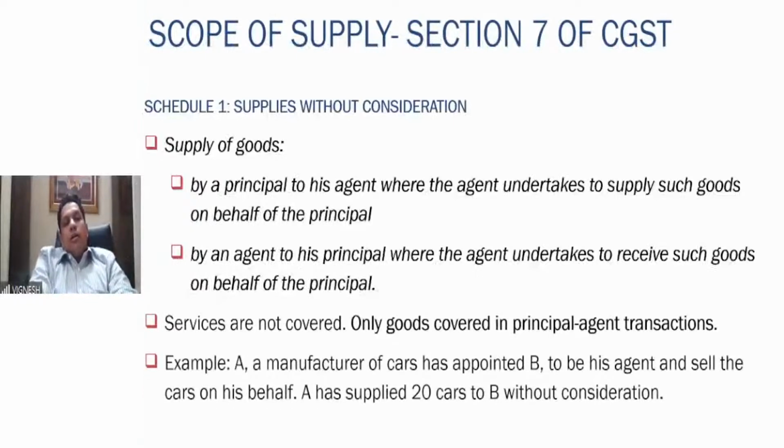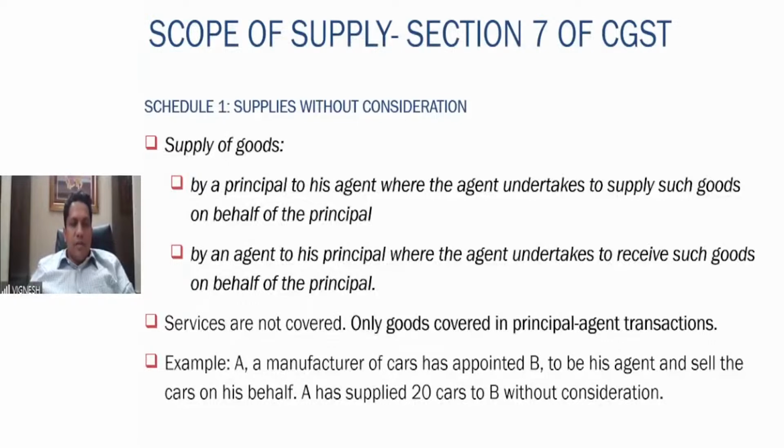Then the next item in Schedule number 1, which speaks about supplies without consideration, is supply of goods by the principal to his agent, where agent undertakes to supply such goods on behalf of the principal. So agent is undertaking to supply the goods on behalf of the principal. That has to be taken here without consideration. It is also a supply by agent to principal, where agent undertakes to receive such goods on behalf of the principal. So in these two situations, without consideration also, it is to be treated as a supply. Again, in this item, services are not covered, only goods are covered.